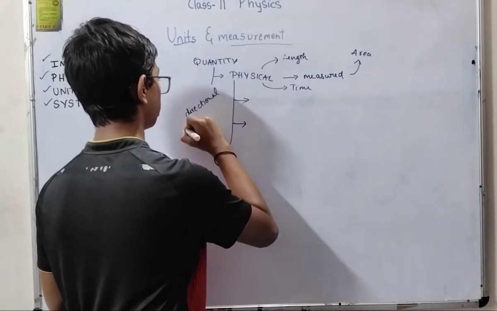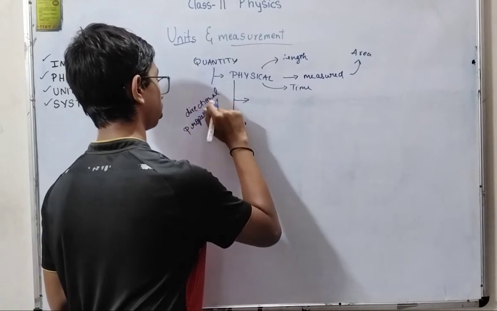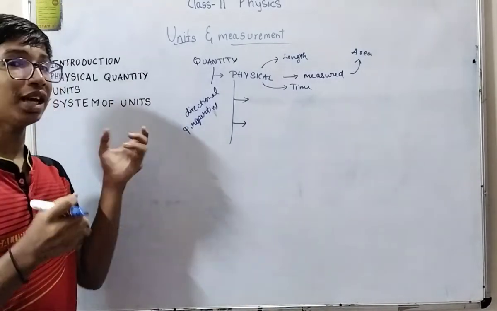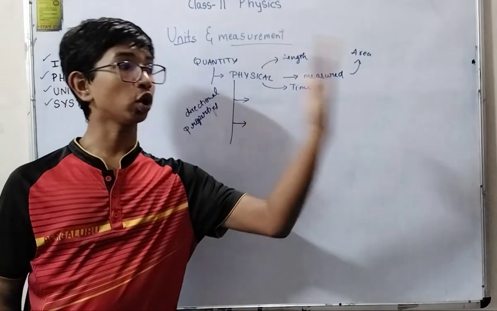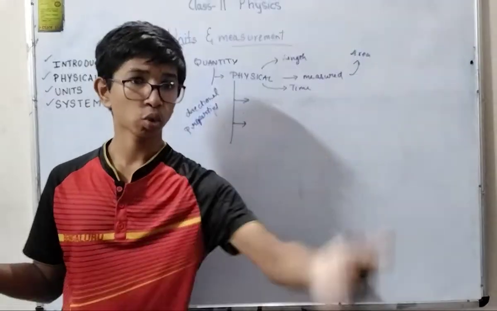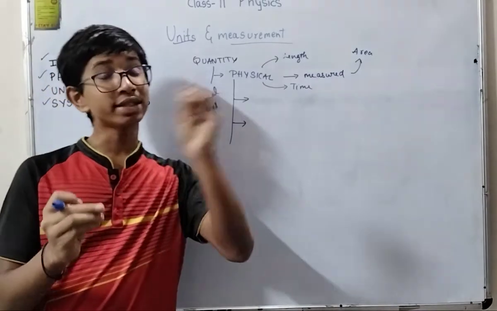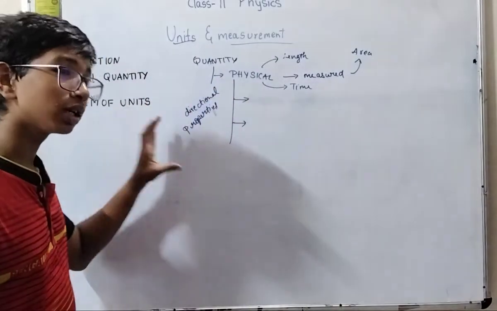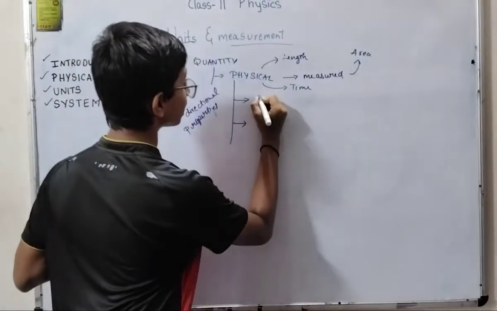These are the measurements that say whether the object is going towards this side or that side, towards you, towards the board. But there are some quantities which don't say this direction. These are classified under directional properties. Those are vectors and scalars.